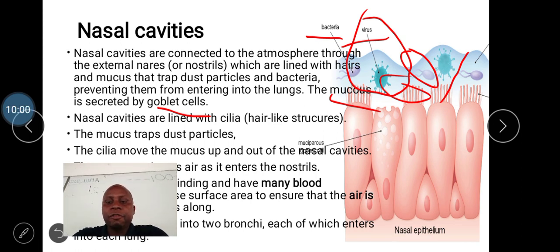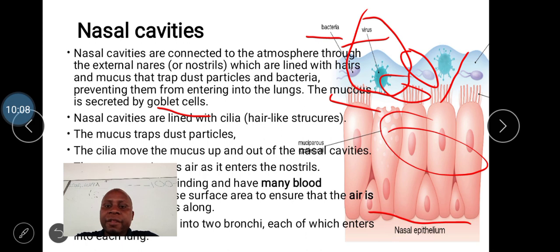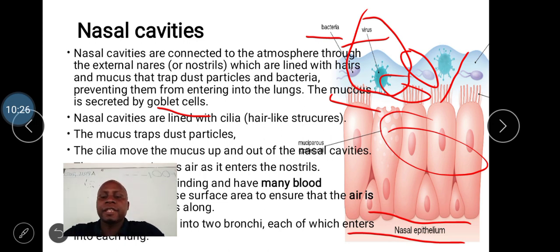Now, apart from the structures which are observed here, there are also some structures which are found beneath this particular diagram. These are blood vessels. The nasal cavity is lined by blood vessels. They have got many blood vessels which usually warm the air as it passes through the nasal cavity.